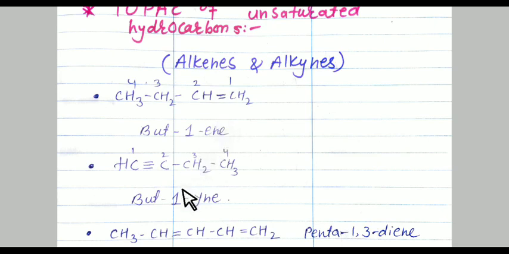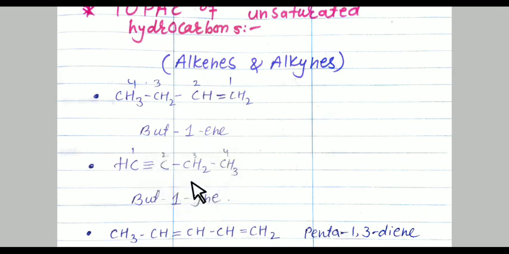Similarly here, see here, we have to number it from the left hand side. From the left hand side, first number the carbon containing the triple bond. That's why we have to number it from the left hand side. 1, 2, 3, 4. Again it is but, and because of the triple bond, it is but-1-yne.